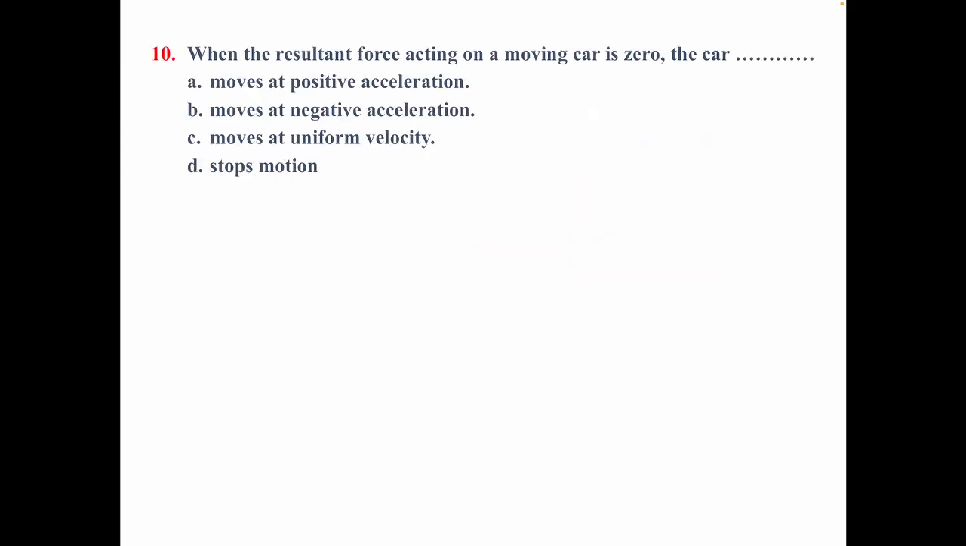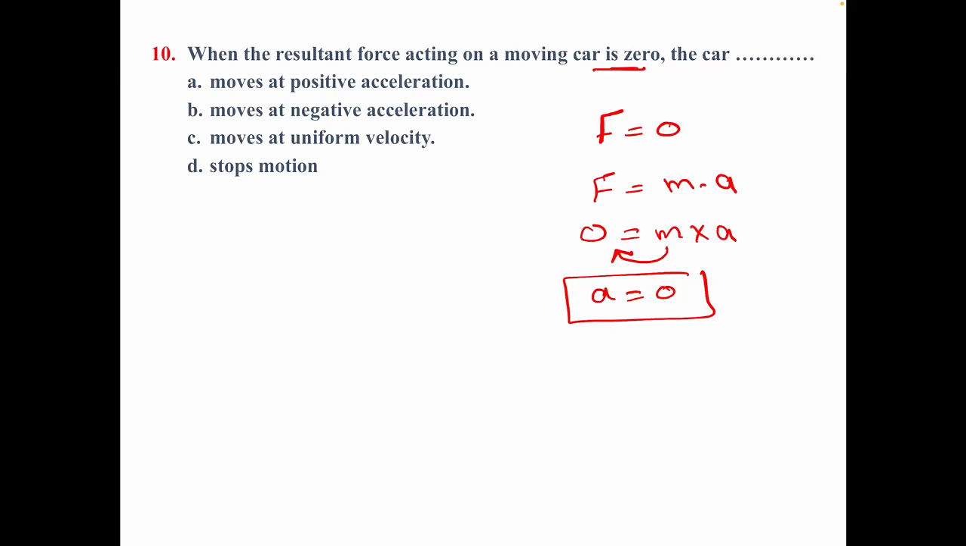Number 10. When the resultant force acting on a moving car is 0, F equals 0. F equals m a. When F equals 0, either m or a is 0. Mass equals 0 is refused, it is impossible for the mass to be zero. So acceleration will be 0. The car does not move at positive or negative acceleration, it moves with uniform velocity.